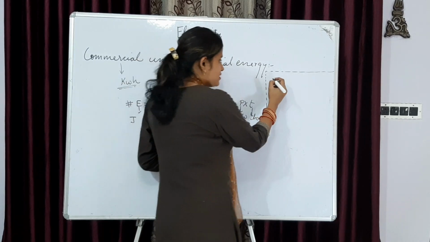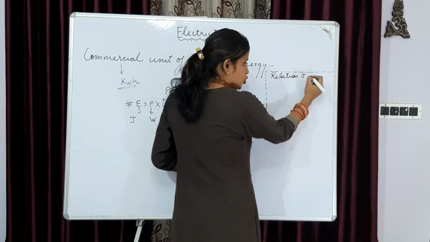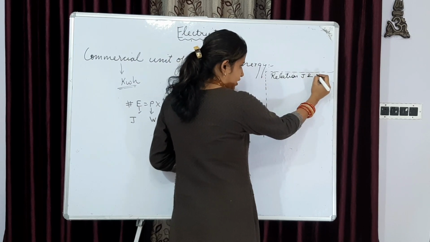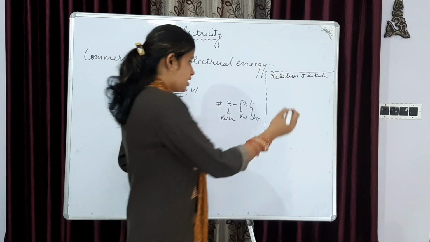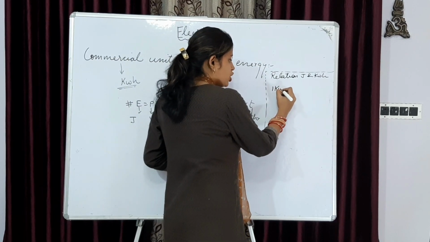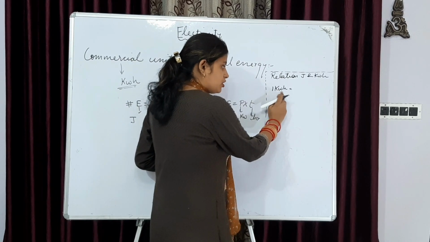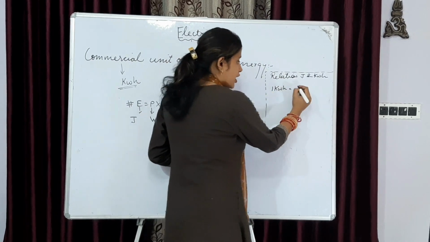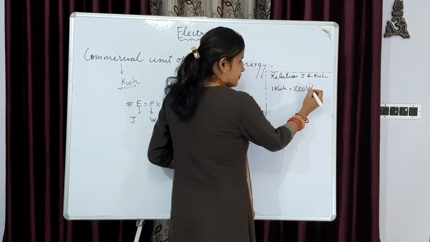Next, what is the relation between these two units of electrical energy, that is joule and kilowatt hour? Let's check. If we want to convert 1 kilowatt hour into joule, we have to first convert kilowatt into watt, that is 1 kilowatt is equal to 1000 watt.